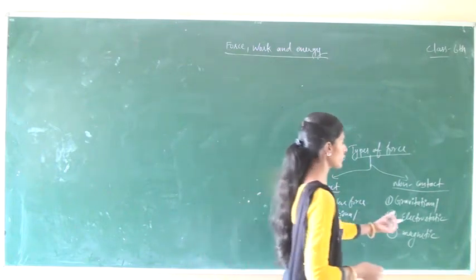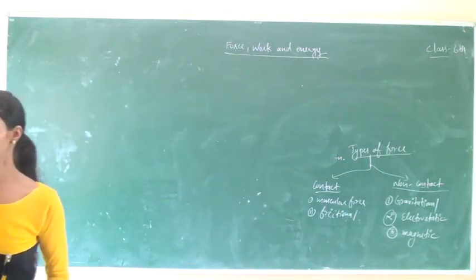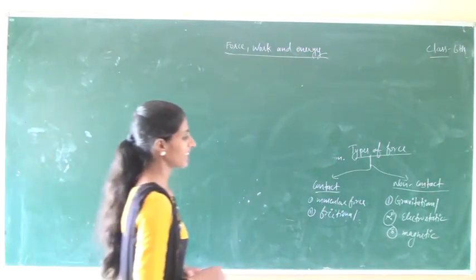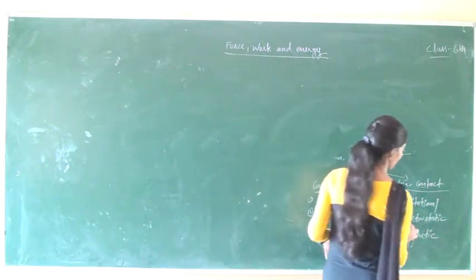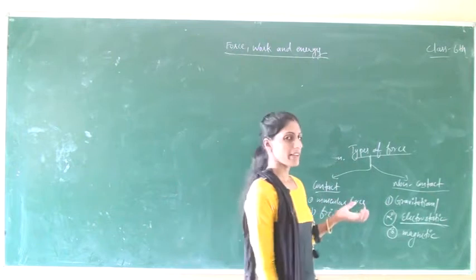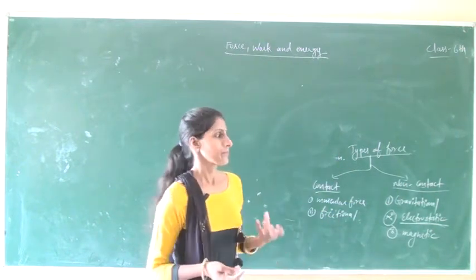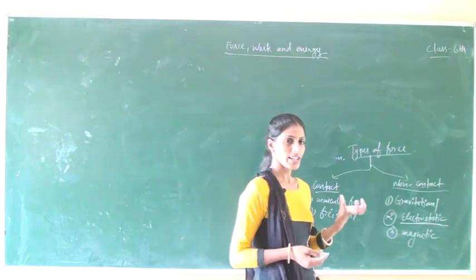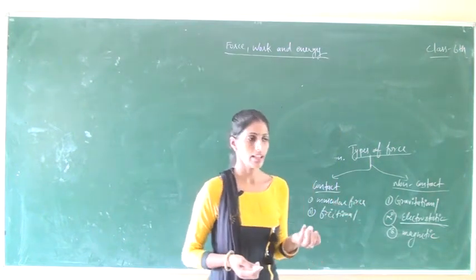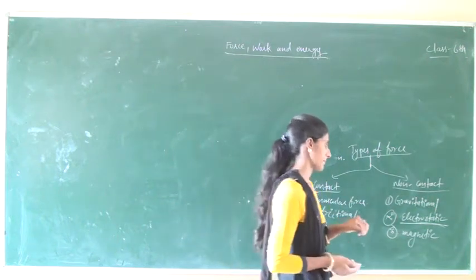After that, electrostatic force. Electrostatic force is that force in which there is generally a production of electric charge. For example, when we rub a plastic scale on our dry hair, a charge is produced on the plastic scale and it attracts small pieces of paper.